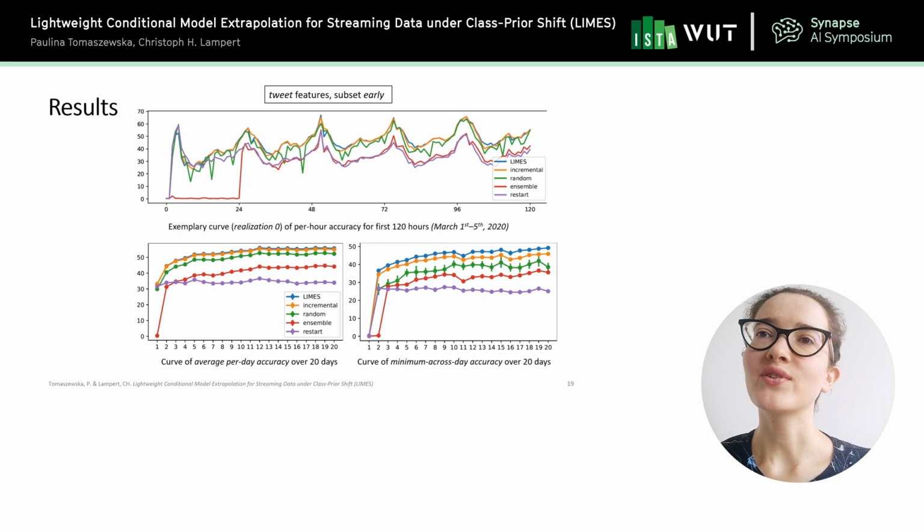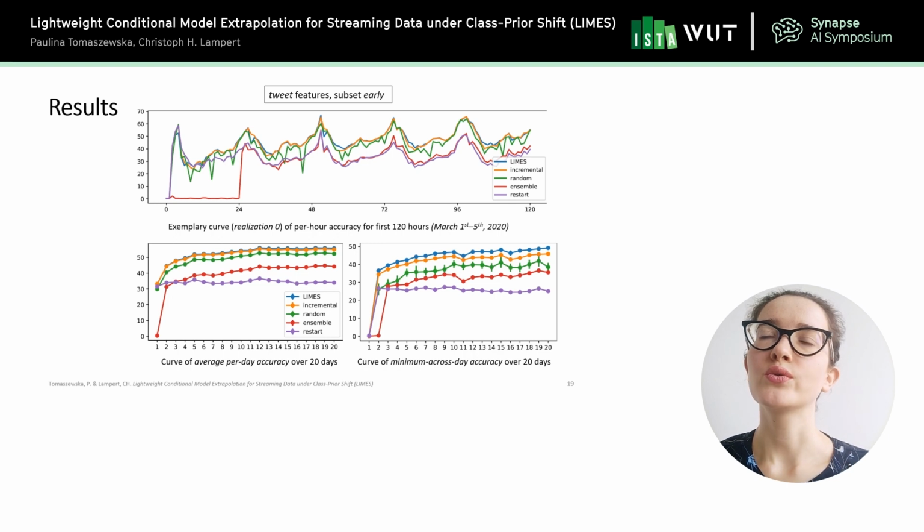These are the cases where we have the valleys on the chart. And please see, for example, the moment of hour 56. And here we can see this gap in performance where Lime's outperforms incremental. And the valleys are the moment where the task is the most difficult. And here Lime's is better. And it means that the fact that we applied bias correction term, which was not used in the incremental method, actually matters and brings benefits when it comes to the performance.